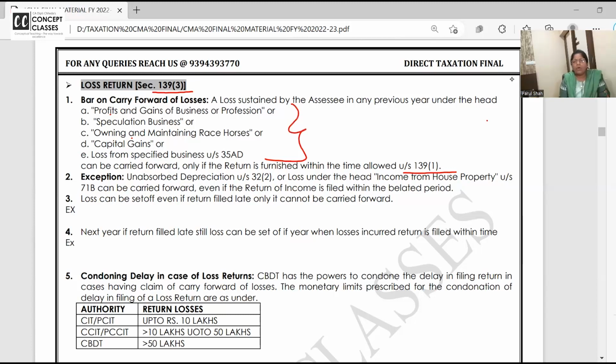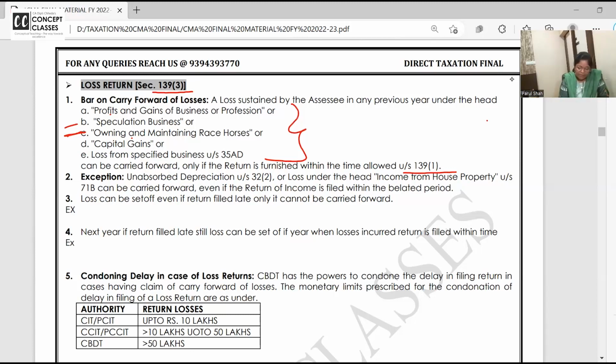Okay, you all know all the losses can be carried forward for 8 years except the speculative and horse races, which can be carried forward for 4 years. That will lapse if you file your return late. So those who are having losses, they will very carefully file their return on time.